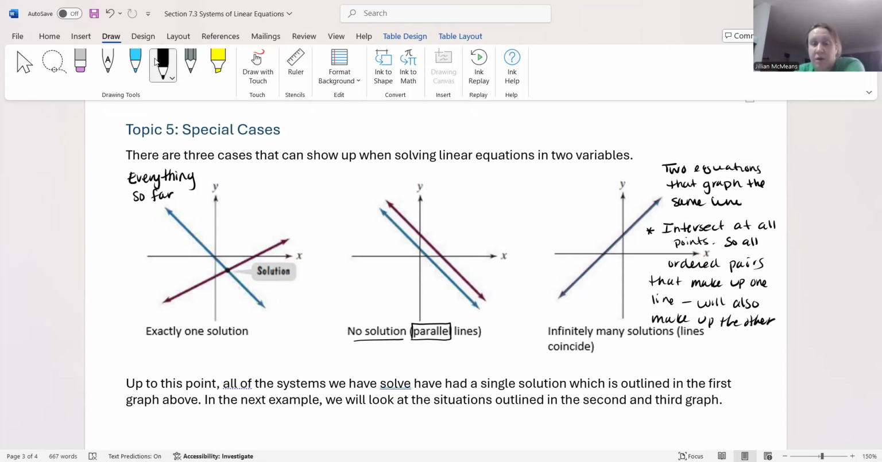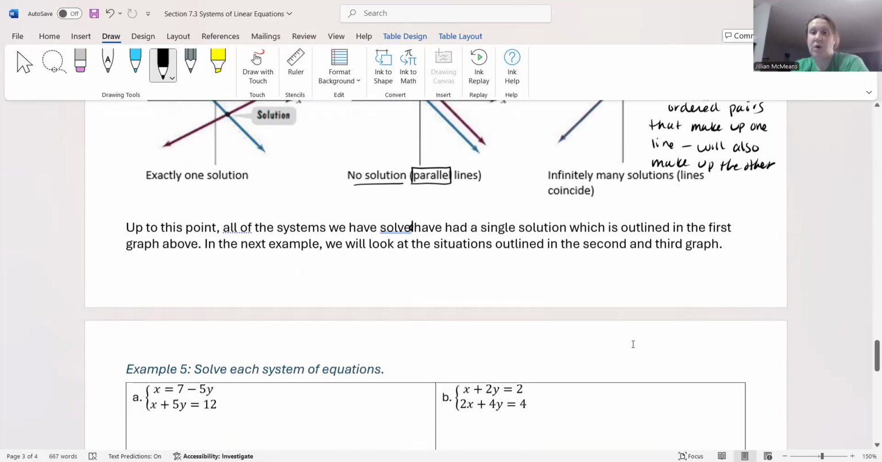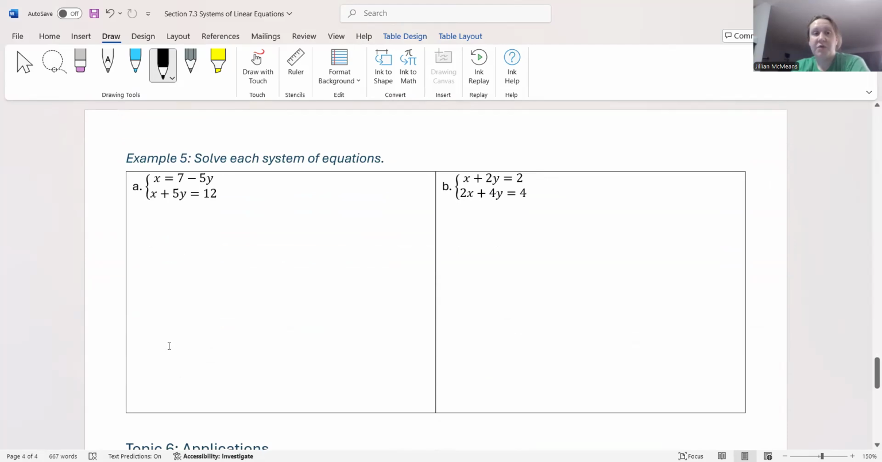So up to this point, all of the systems we have solved have had a single solution, which is outlined in the first graph above. In the next example, we'll look at one situation where we have two lines that are parallel, and then we'll look at another situation where we have two lines that coincide, okay? So, example 5 says solve each system of equations. On the surface, you can't tell that anything weird is happening. You have to kind of dive in and solve the system of equations or at least start the process, okay?